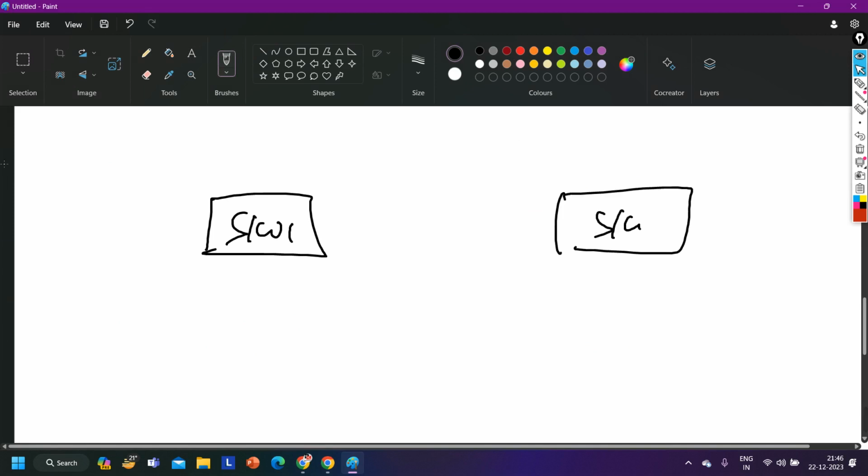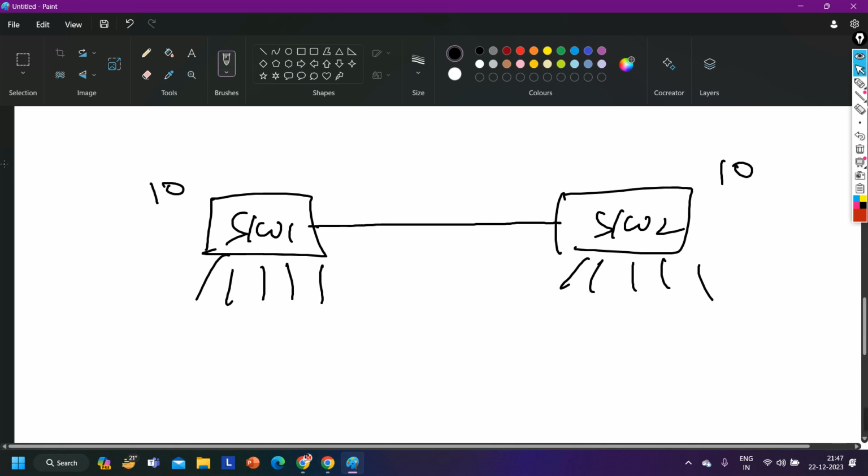First, let's say I have two switches, switch 1 and switch 2. On both switches we have some VLANs. Let's say 10 VLANs are there on switch 1 and 10 VLANs on switch 2.